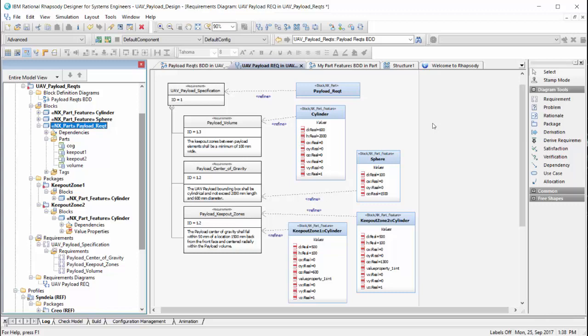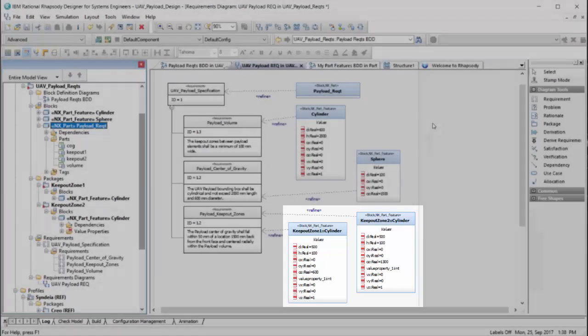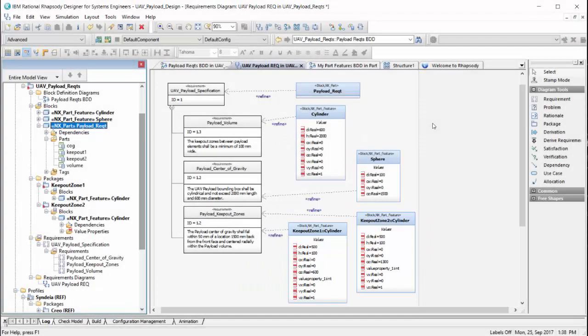The center of gravity is a sphere of 100 millimeters diameter, offset from the origin of the bounding box by 1,500 millimeters along the positive z-axis. This is the locus in which the final center of gravity must lie. There are 2 cylindrical keep-out zones 100 millimeters wide and strung out along the z-axis, dividing the bounding box into 3 separate areas for payload components. The number and position of these keep-out zones represents a specific configuration of the payload, not just the generic requirement captured in the text. We will look closer at the Model View browser to see how the model is organized.